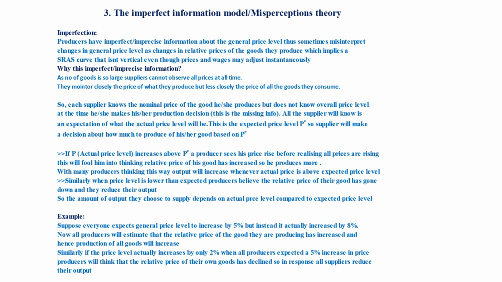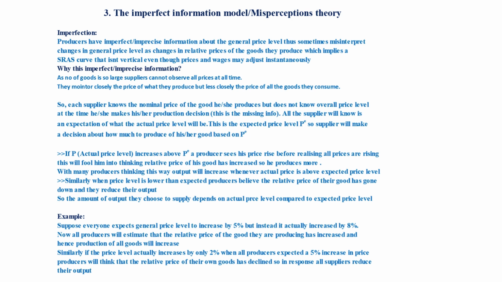Thus, the amount of output they choose to supply depends upon the actual price level compared to the expected price level. If the actual price level is higher than the expected price level, output goes above the natural rate. If the actual price level is less than the expected price level, then output will go below the natural rate.